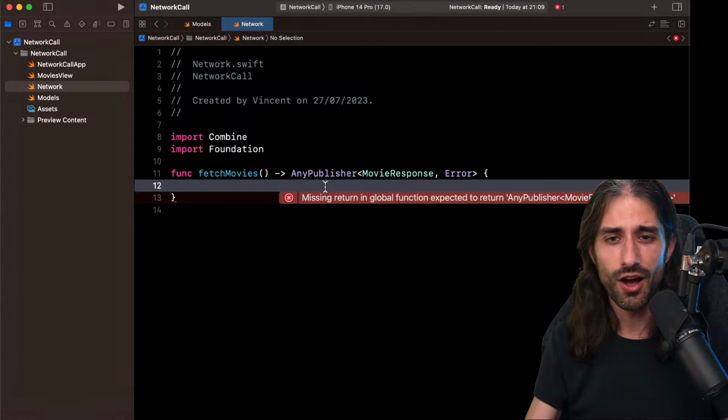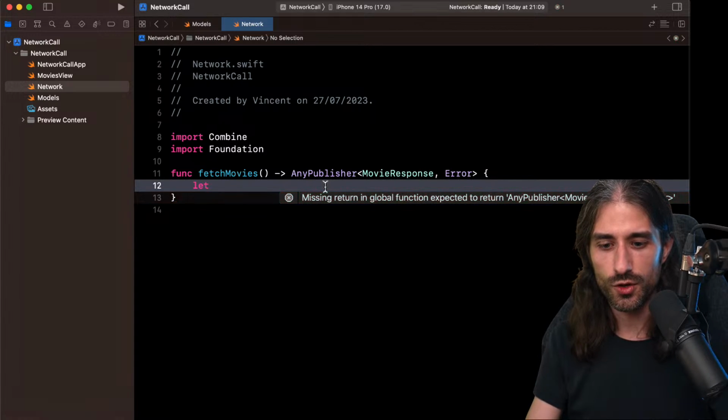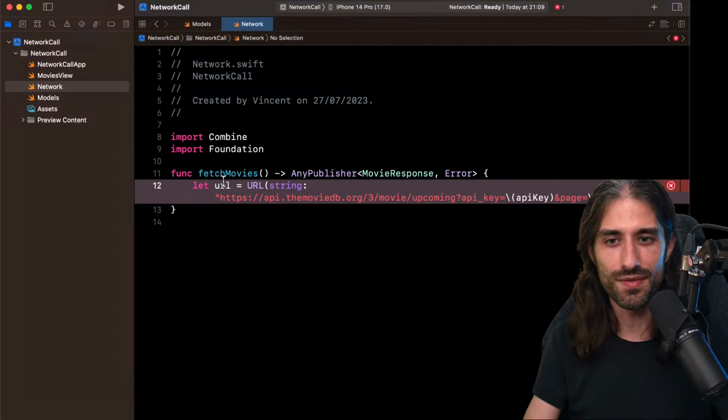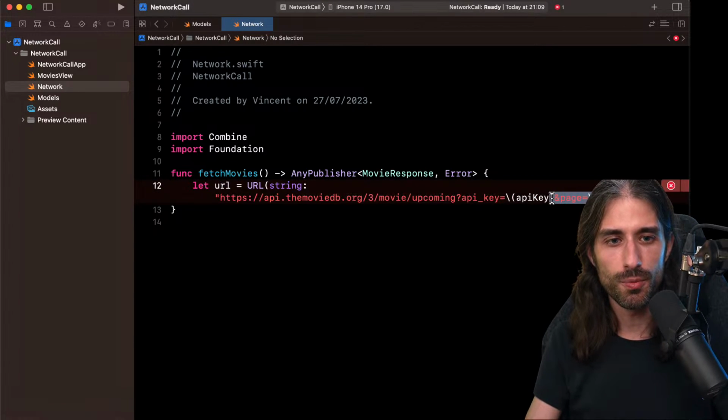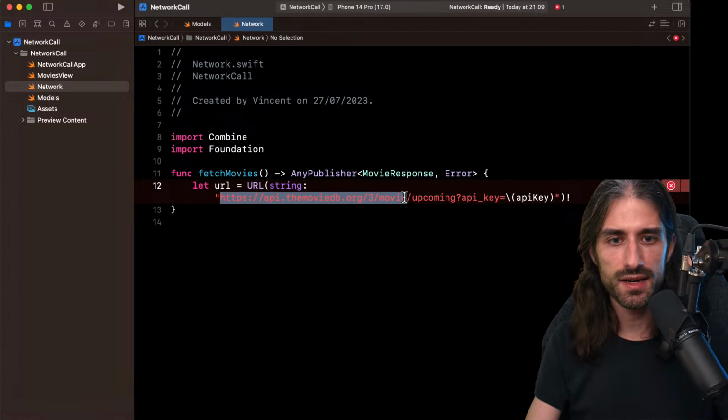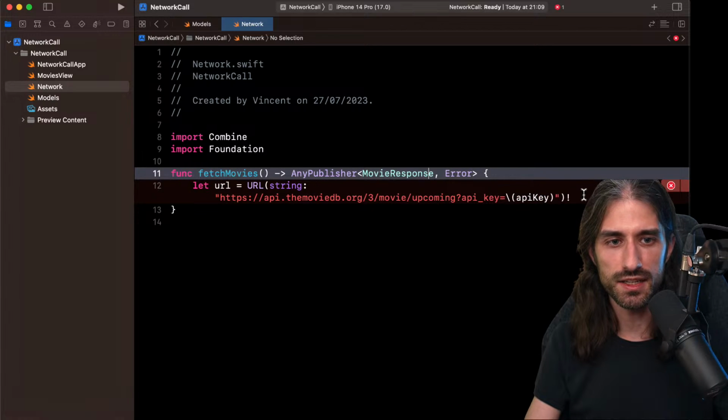But first, let's see how the old code would have been written. So first, we create the URL, and actually, I'm going to copy and paste it because there is 100% chance I'm going to make a typo if I try to write it. Let me remove the page argument. We won't need it for now. And so I make the call to this API, to the endpoint upcoming movies, and I provide my API key.